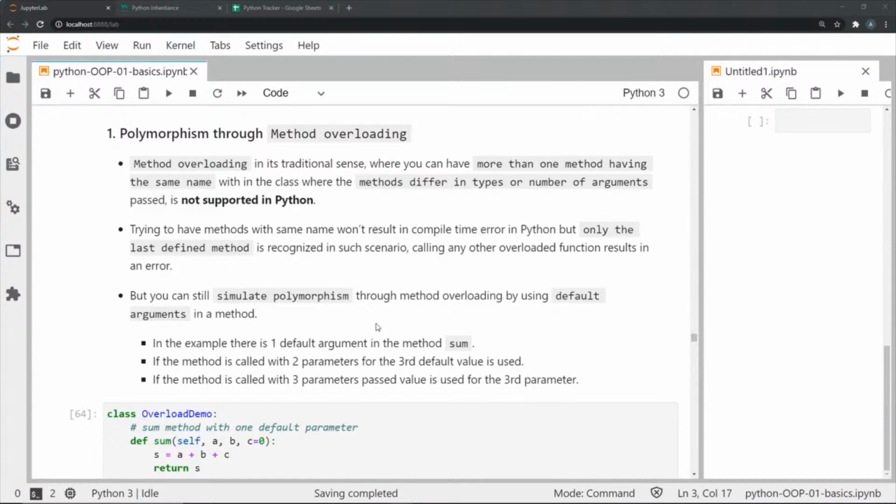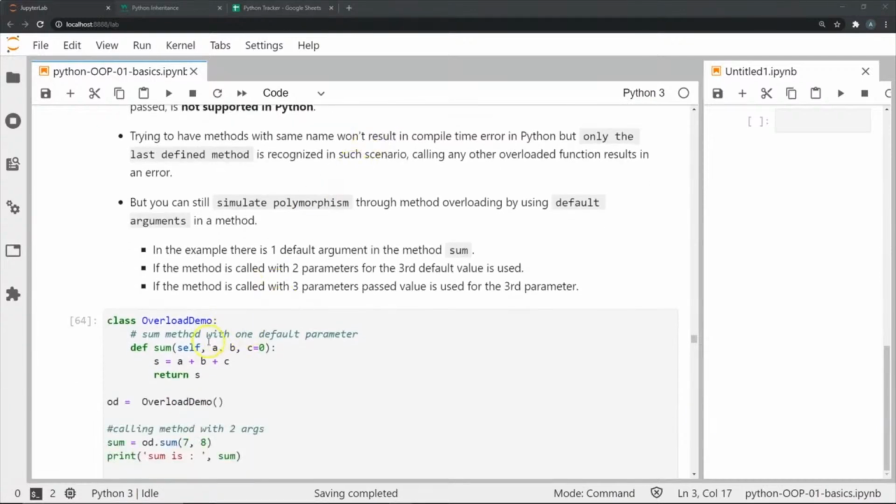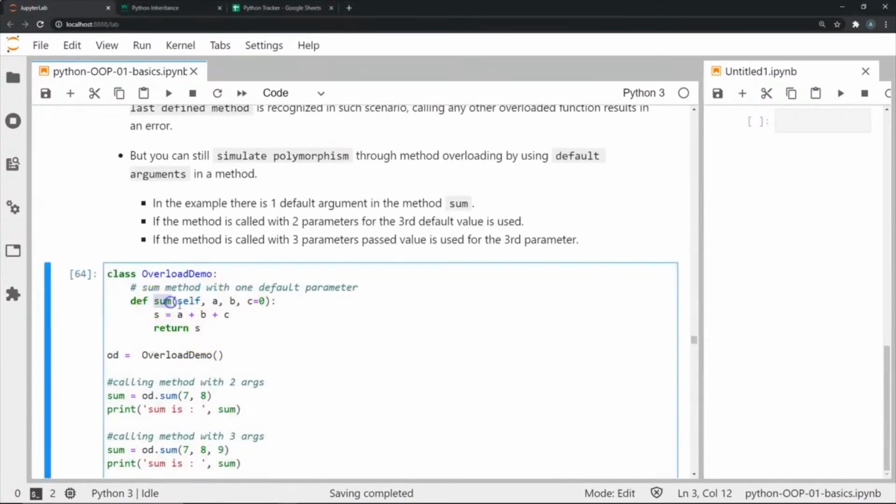In fact, if we created methods with different types and numbers of arguments but the same name in the same class, Python will only recognize the last defined method, and it will not recognize any of the earlier methods with the same name. But we can simulate polymorphism through method overloading by using default arguments in a method. For example, here I have a method called sum. By default, it has three attributes that you can pass through this method.